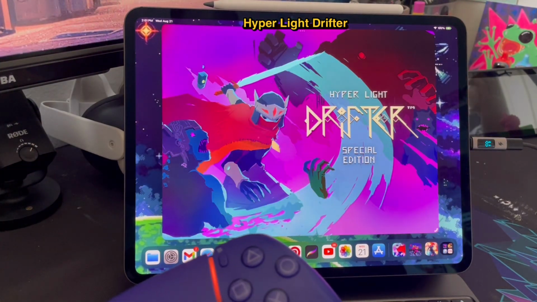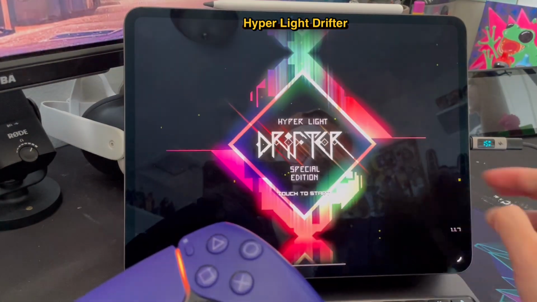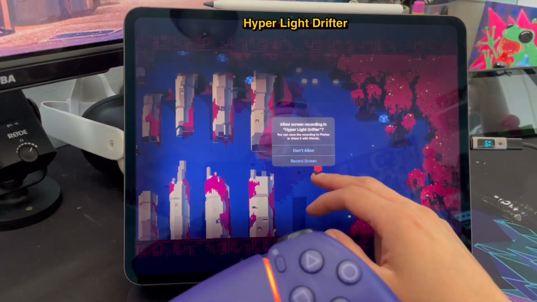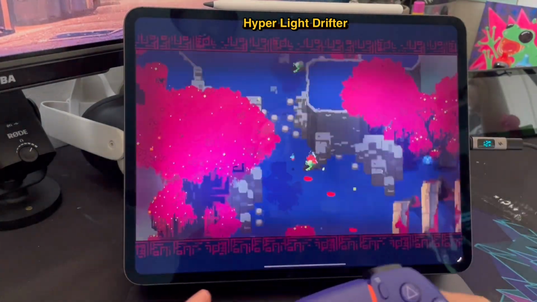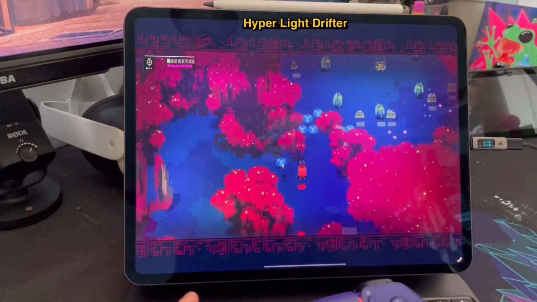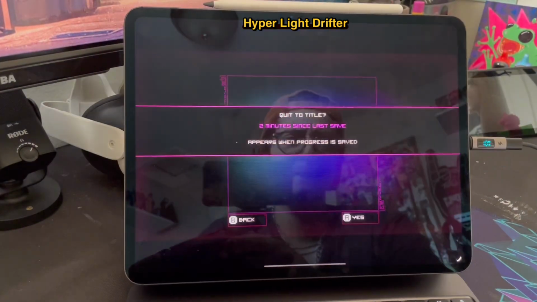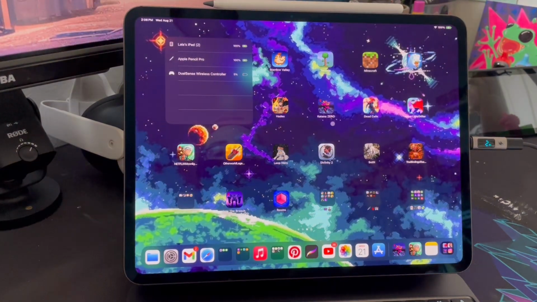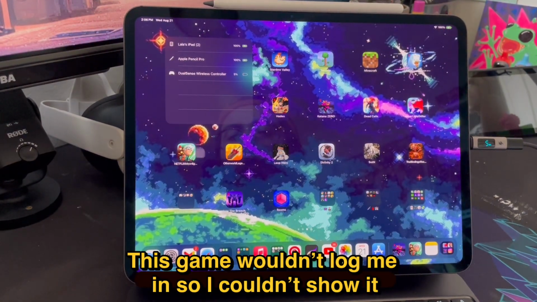Okay, Hyper Light Drifter. This is an awesome game. I've been playing it for honestly just a few minutes at a time, but for a long time. I'm probably not very far along at all in this game. It's actually pretty hard. I think I'm stuck and don't know what to do next, but I died, so that game is awesome. I would check it out.